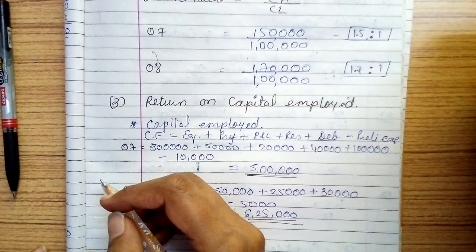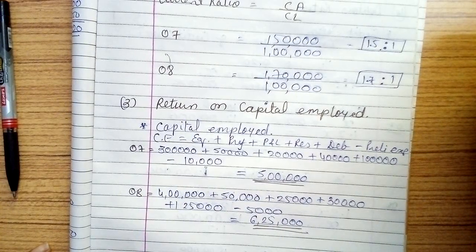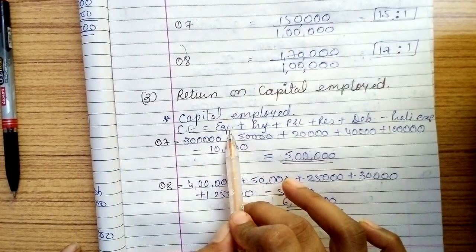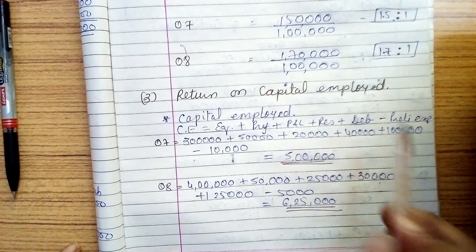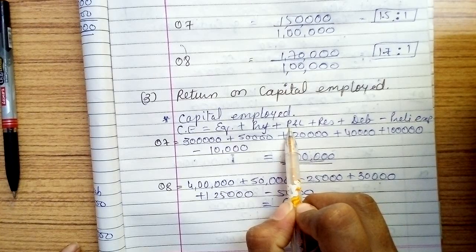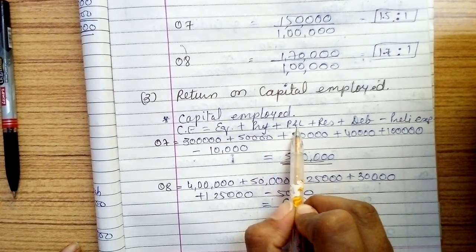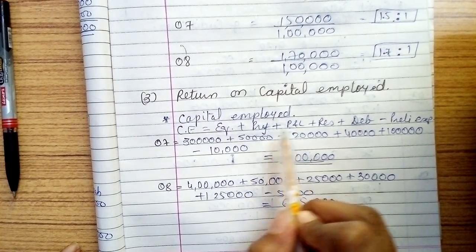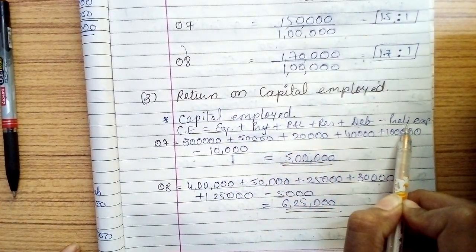Third one, return on capital employed. So formula EBIT upon capital employed. EBIT is directly given, so nothing else to be taken. Capital employed: equity plus preference plus P&L plus reserve plus debentures minus preliminary expense. P&L account given in the balance sheet is considered as your reserve. This is the undistributed profit of the last year, which is also considered as your reserve. So that is also to be taken into consideration while calculating capital employed. So capital employed formula for this example will be equity share, preference share, P&L account, reserve, debentures minus preliminary expense.